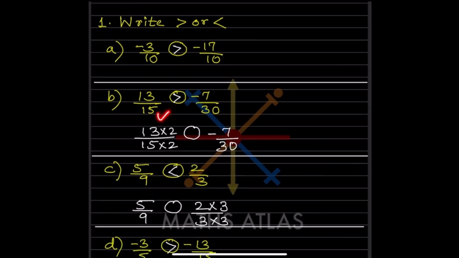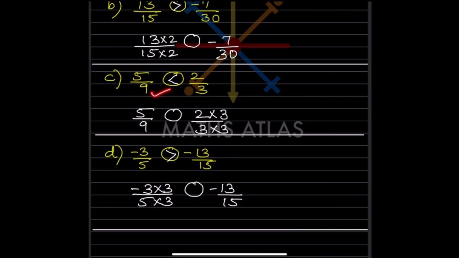Now look at this, the denominators are not equal. So first thing, you have to make them equal by taking the LCM. Now I have taken it over here. So this is 30. The LCM is 30. 15 twos are 30, so this also should be multiplied by 2. So this is going to be 26 now, and this is minus 7. Here definitely this is a positive one, so this is going to be a bigger number.